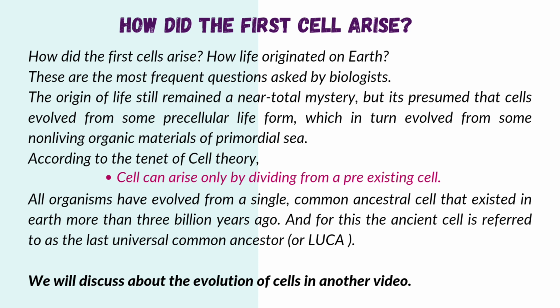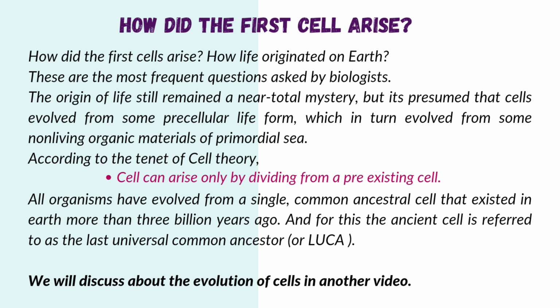So, how did the first cell arise? And how did life originate on Earth? These are the most frequent questions asked by biologists. The origin of life still remains a near total mystery, but it's presumed that cells evolved from some pre-cellular life form, which in turn evolved from some non-living organic materials of the primordial sea.